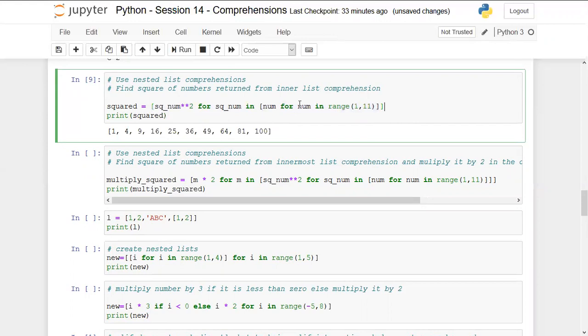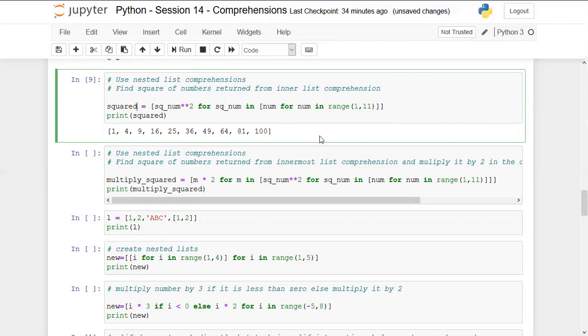That means in the first list, we are first of all extracting all the numbers that are coming in the range. And then in the outer comprehension, we are taking that range as an input and finding the squares of each element. And then we are storing all the element squares in a final list, which is named squared.